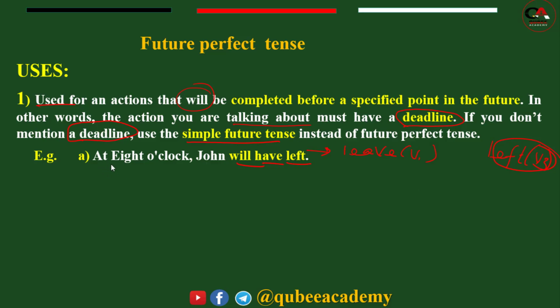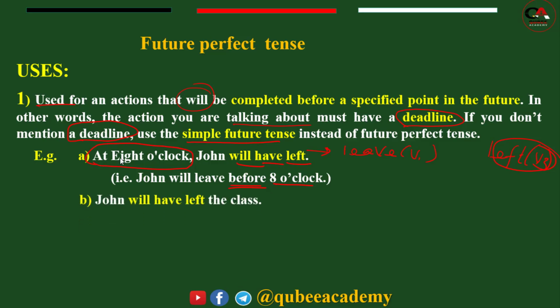Then at 8 o'clock, this one is the deadline. The deadline is given here. At 8 o'clock, John will have left. So that indicates John will leave before 8 o'clock. So 8 o'clock is a deadline, before 8 o'clock.